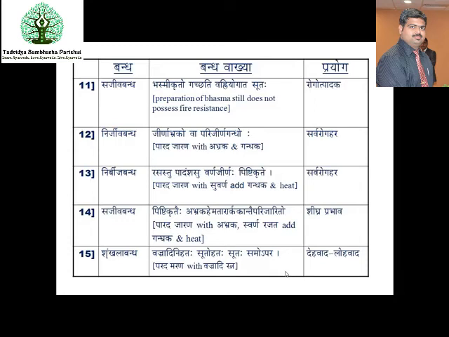This is known as Sabija Bandha, and it is Shigra Prabhavakari. It bestows results in a very short period of time.